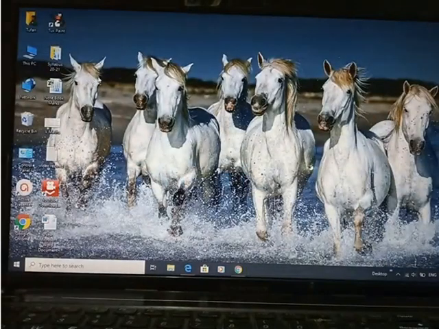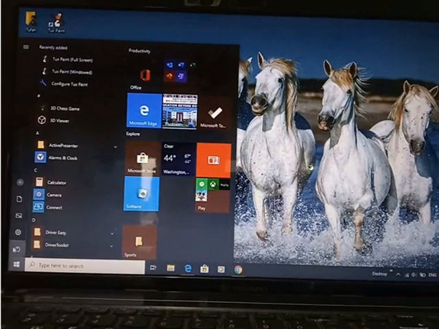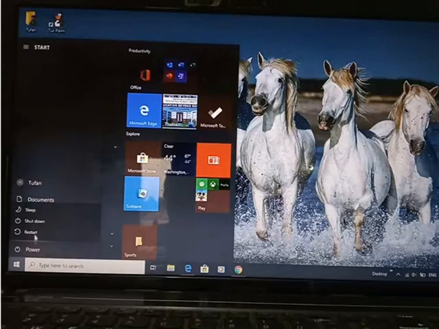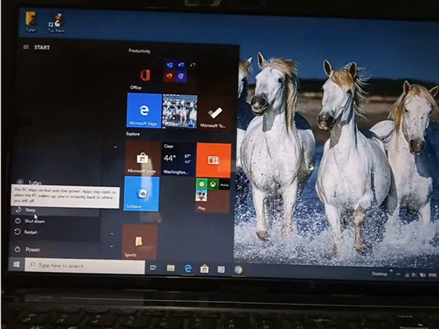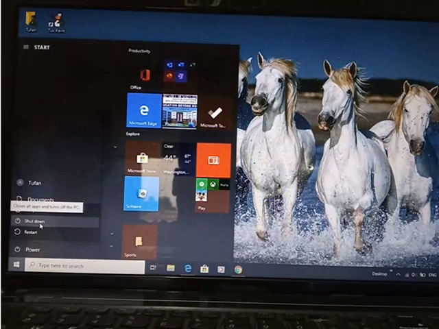Now the most important thing is, after all things, you should know how to shut down the computer. Shutting down the computer is very easy. You just have to click on the start button. After clicking the start button, you will see the shut down option. This one is the shut down button. So you have to click on power after start, and then you will get three options. Sleep means the screen will just turn off and all work will be off, but it will not shut down completely. Don't click on sleep, you need to click on shut down.